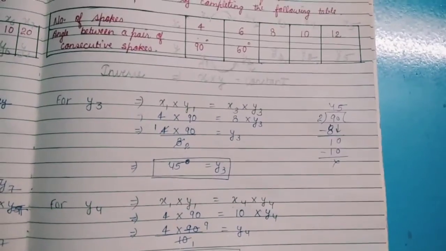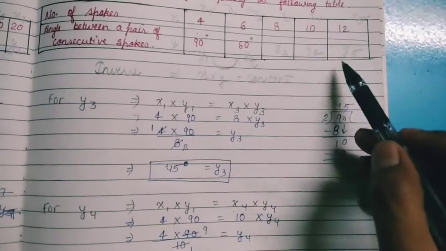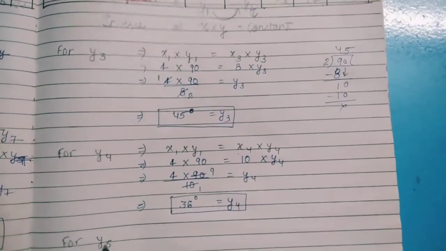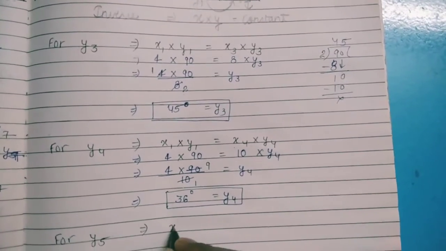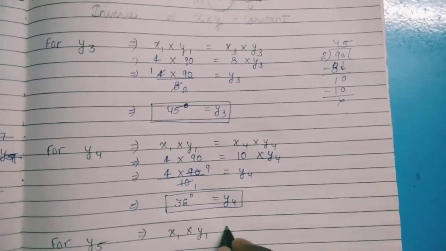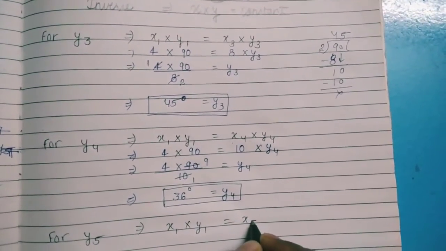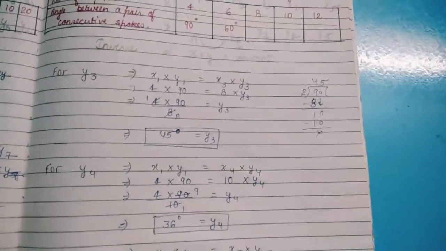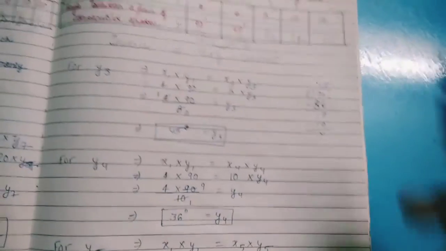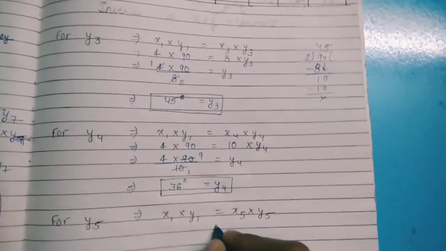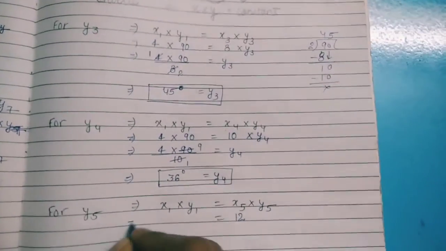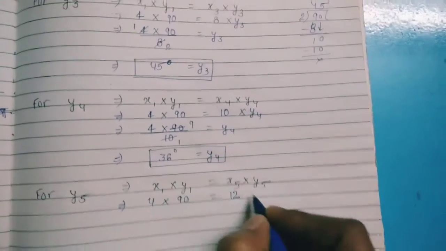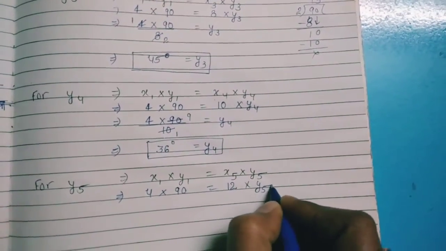Now the last value that we need to find is y5. For y5, we compare x1 into y1 with x5 into y5. You can simply see x5 is 12 and x1 is 4 into 90, y5 as it is.